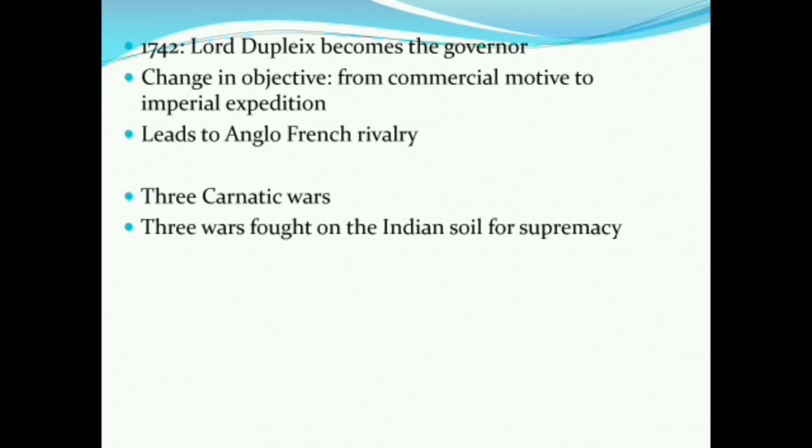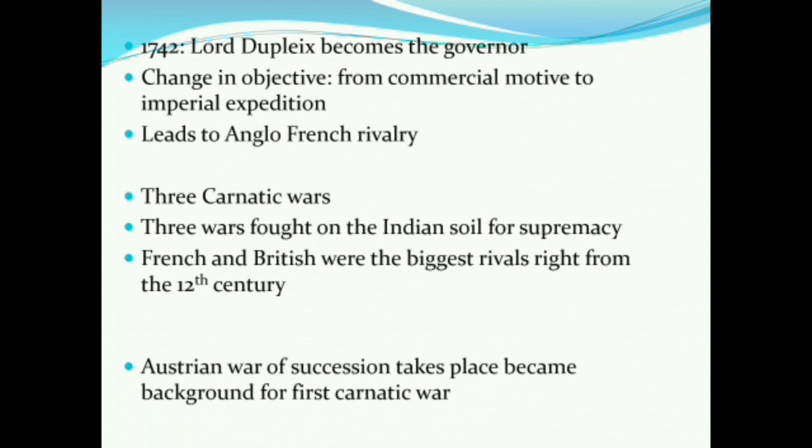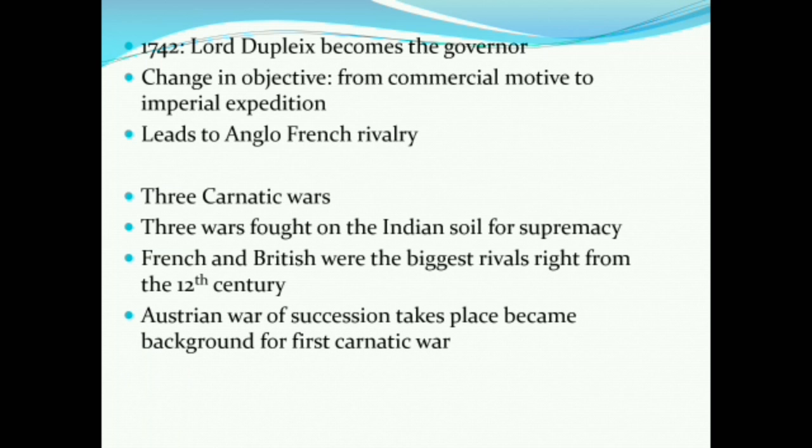Now there is a story behind this also. Britishers and French have historically been rivals right from the 12th century. This was nothing new. Wherever in the world they got a chance to fight, they fought. So the Austrian War of Succession takes place at that time.